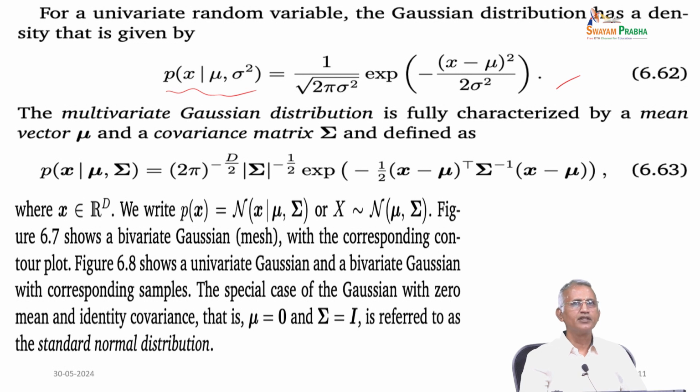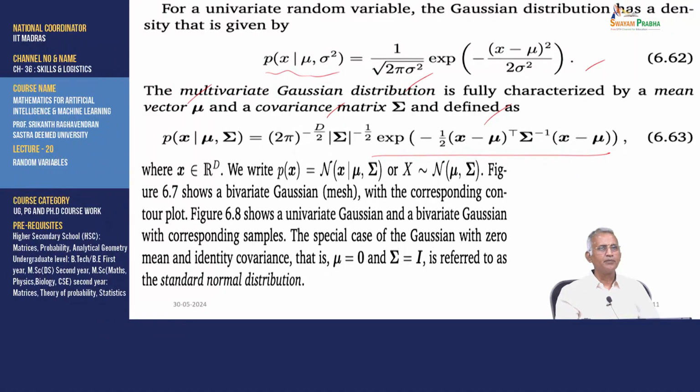The multivariate Gaussian distribution is fully characterized by a mean vector mu and a covariance matrix Sigma, defined as p(x | mu, Sigma) equal to (2 pi) to the power minus D by 2, times the determinant of Sigma to the power minus 1 by 2, times the exponential of minus half (x minus mu) transpose Sigma inverse (x minus mu), where x is in R^D. We write p(x) equal to N(x | mu, Sigma), or x is distributed as N(mu, Sigma).